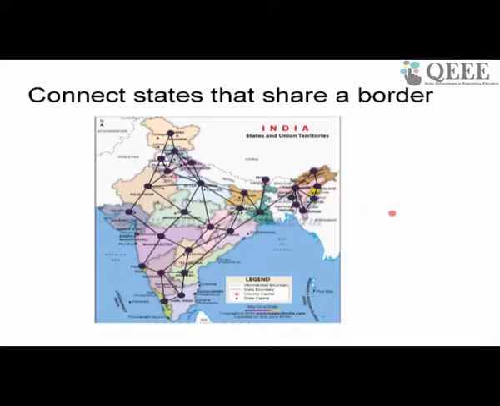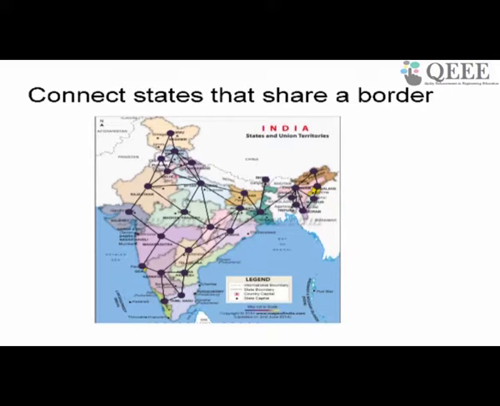And you are saying basically that we need to color the states with colors in such a way that no two states which have a common boundary will have the same color. So what we are saying is that since we have represented states by nodes, and we have represented by edges the fact that two states have a common boundary, saying that no two states which are next to each other or having a common boundary will have the same color is the same as saying that no two nodes which are connected by an edge will have the same color. Is that okay? Does it make sense?